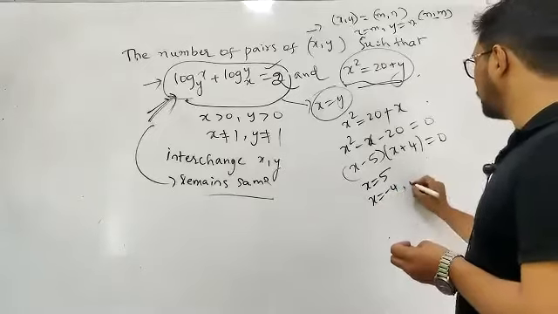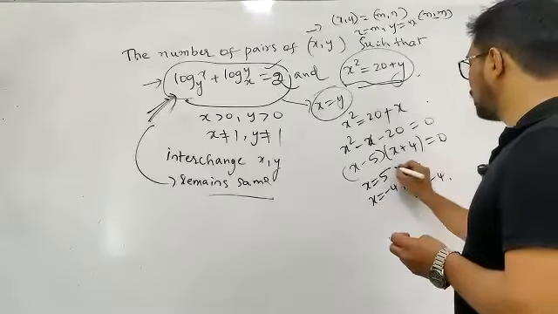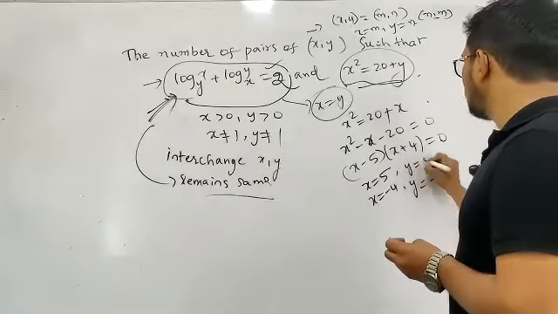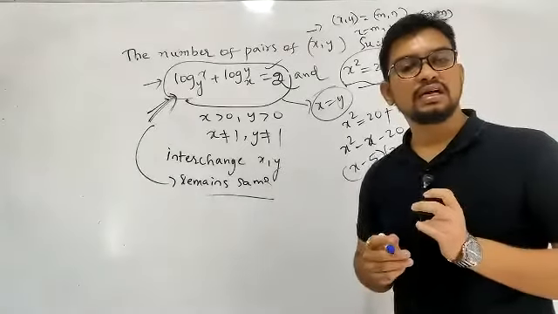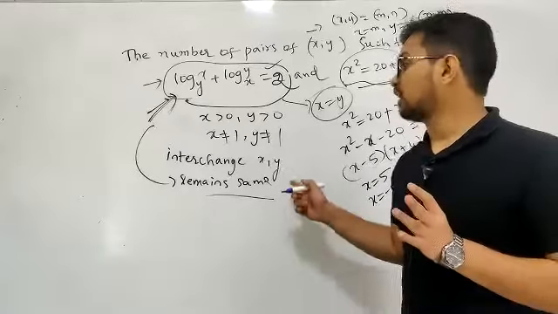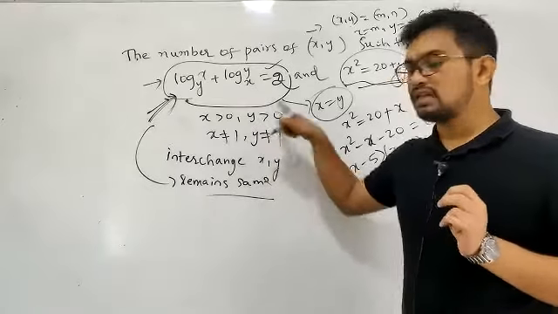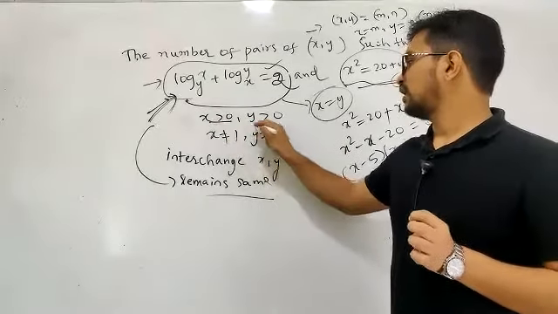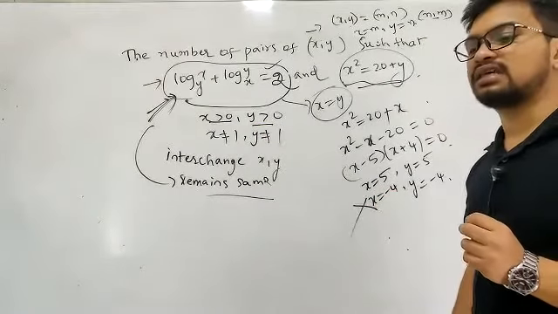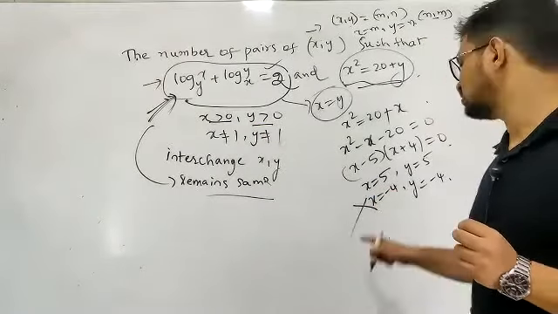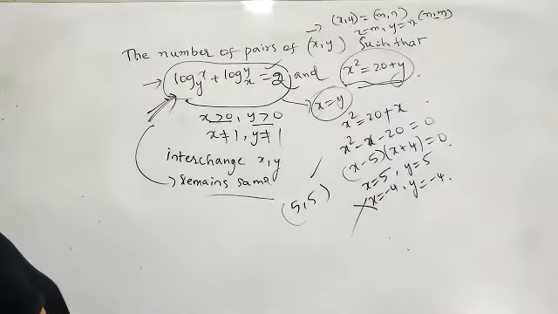If x is equal to minus 4 here, y has to be minus 4, and x is equal to 5, y has to be equal to 5. But whatever solutions we get, we'll try to see them in the domain criterion: x has to be greater than 0 and y has to be greater than 0. So this case is discarded. So the final answer will be 5 comma 5. This is the ordered pair and the number of solutions will be 1.